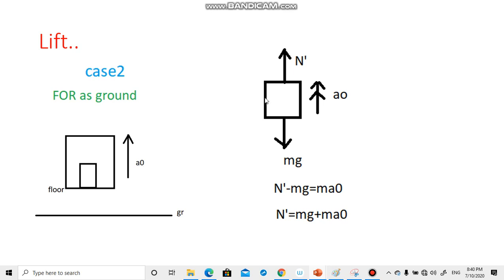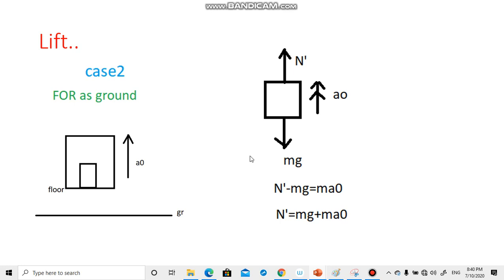Alright, so what is the net force? The block is moving upward, so N dash minus mg will be the net force, which will be equal to the mass into acceleration, which is A0, because with A0 acceleration it is moving up. So here you find N dash is equal to mg plus mA0.